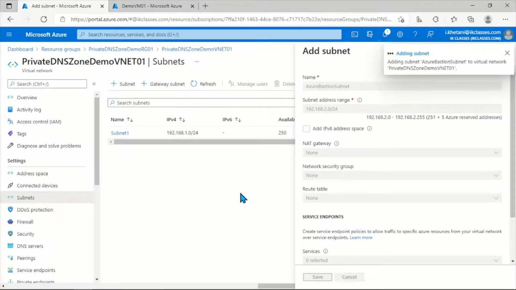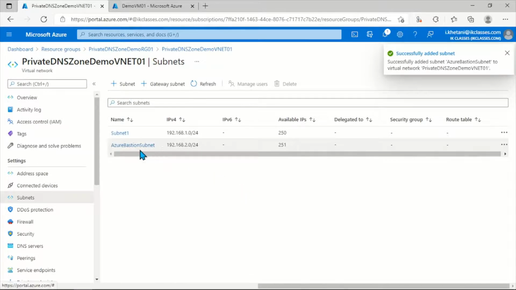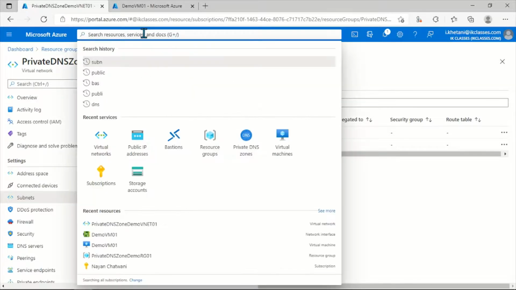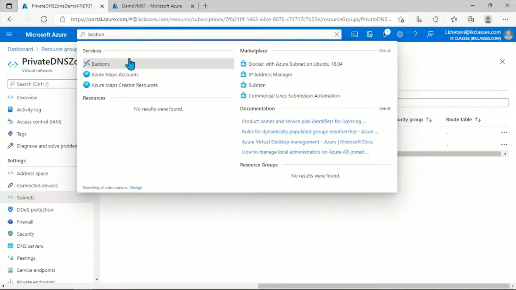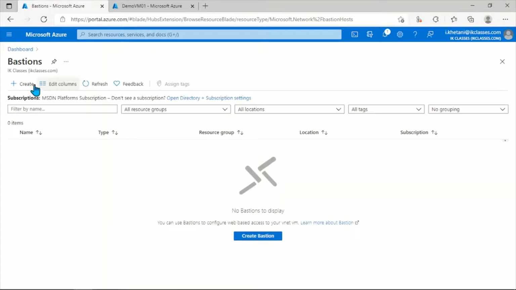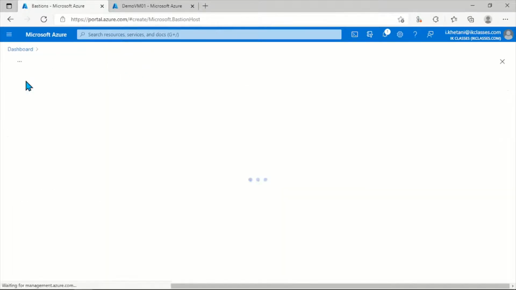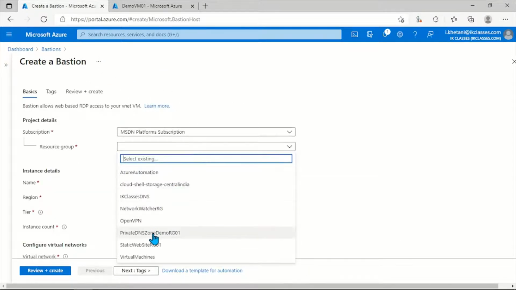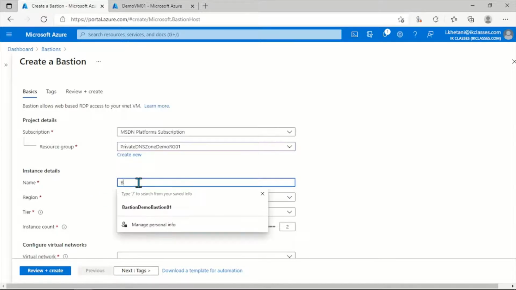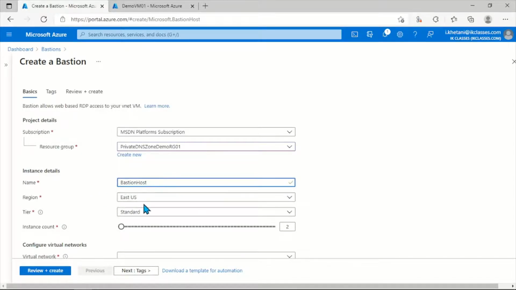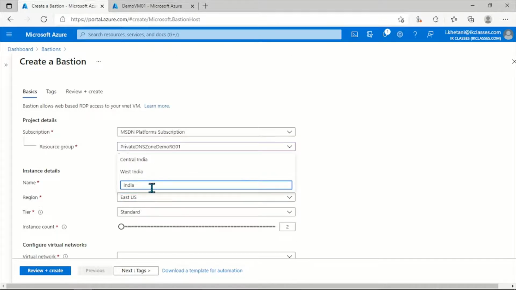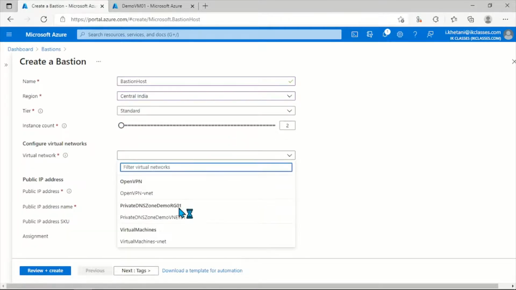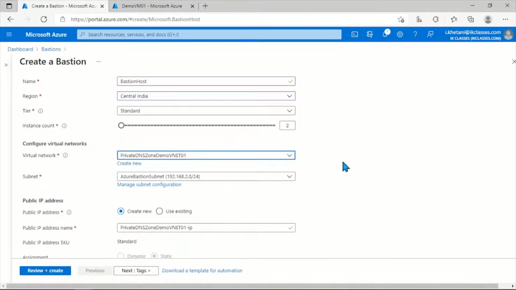Now it will create a subnet for me, and this is the subnet that we will be using for deploying Azure Bastion. For deploying Bastion, I'll just search for Bastion, click on Bastion, and from there click on create. I'll be placing this Bastion in the same resource group, and the name of this Bastion will be Bastion host. We'll be deploying it in Central India, the tier would be standard, the instance count will be 2, and from here you can select the virtual network where you want to deploy the Azure Bastion.